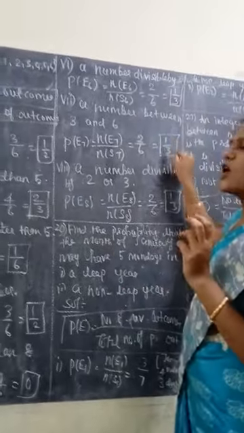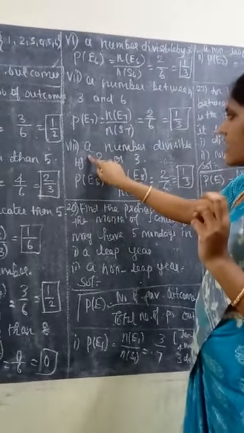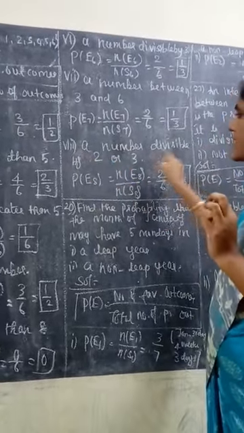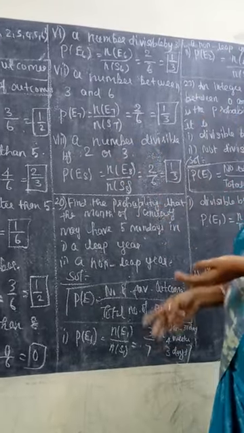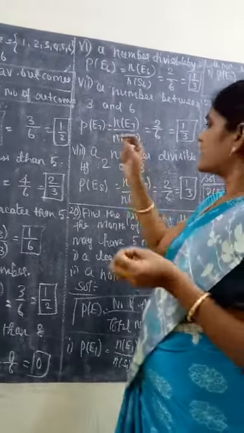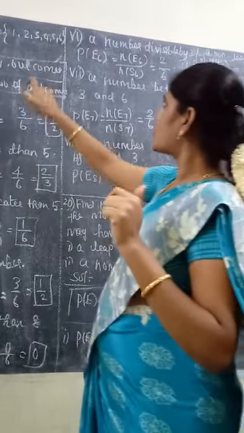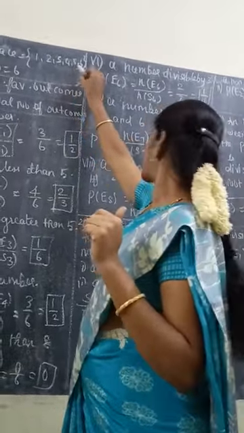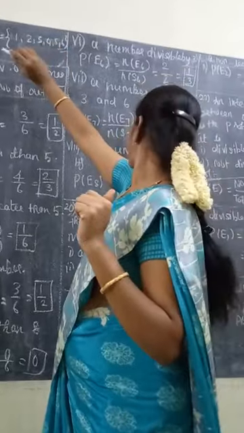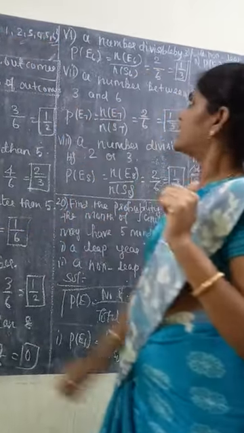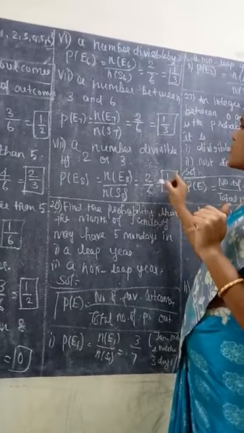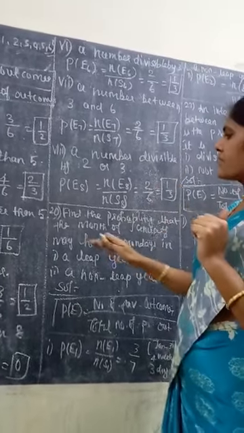So 2 by 6, now 1 by 3. Last question: a number divisible by 2 or 3. Now that number should be divisible by both the numbers. So 2 or 3, now 6. Next 2: these 2 alone are divisible by both. So 2 by 6 equals 1 by 3.